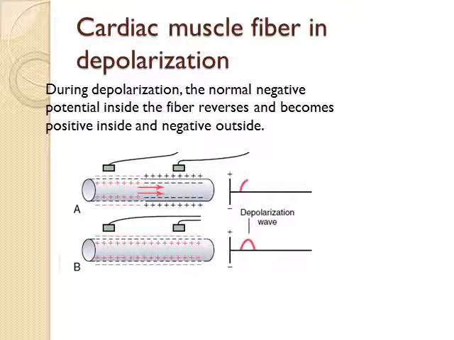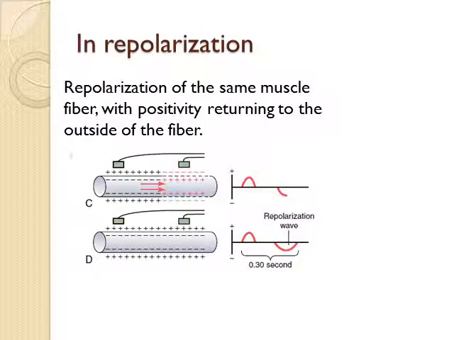As we have seen, normally outside of the cell is positive, but during depolarization, the normal negative potential inside the fiber reverses and becomes positive inside and negative outside. And in repolarization of the same muscle fiber, the positivity returns to the outside of the fiber and negativity returns to the inside of the fiber.